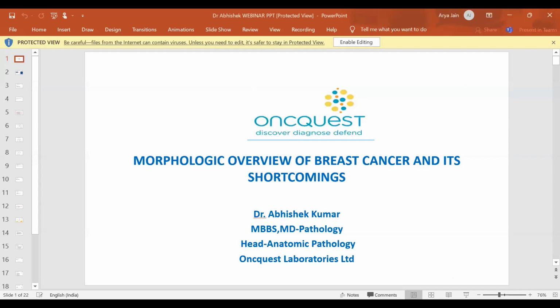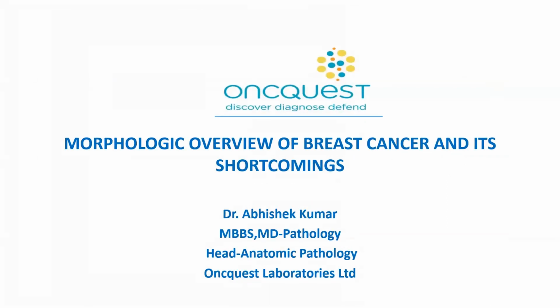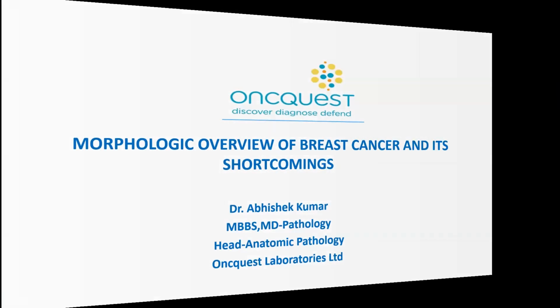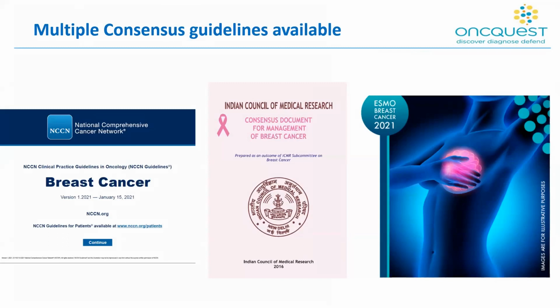Right. So I'll start with my presentation. It's the morphologic overview of breast cancer and its shortcomings. There are multiple consensus guidelines available for us to fall back upon. There are guidelines available from NCCN, from ESMO, and our very own ICMR. This was last published in 2016, but I suppose it's still pretty relevant.